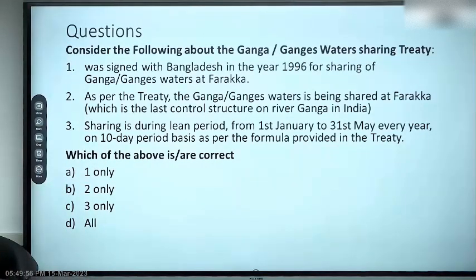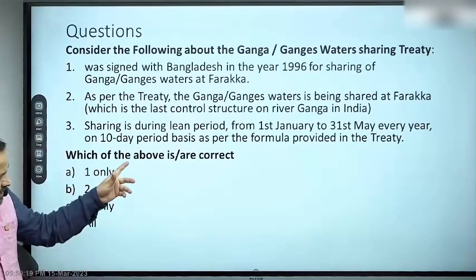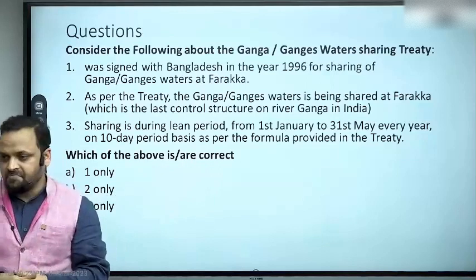Consider the following about Ganga-Ganges water sharing treaty. It was signed with Bangladesh in the year 1996 for sharing of Ganga-Ganges water at Farakka. As per the treaty, the Ganga-Ganges waters is being shared at Farakka, which is the last control structure on river Ganga in India. Sharing is during lean period. What is lean period? Pre-monsoon period. All right. So this is basically 1st January to 31st May.